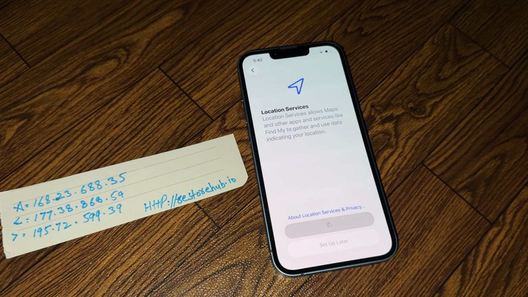Okay, it will take some time to go to the next step. After location services, you can see it's processing right now.